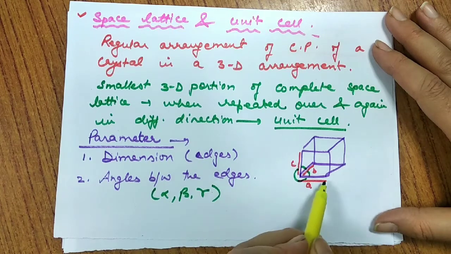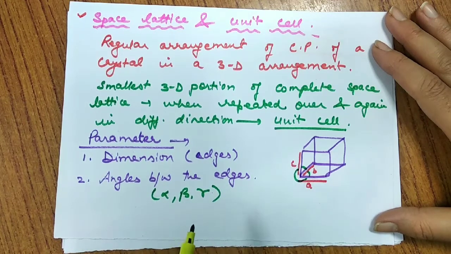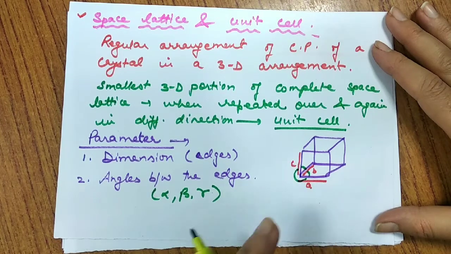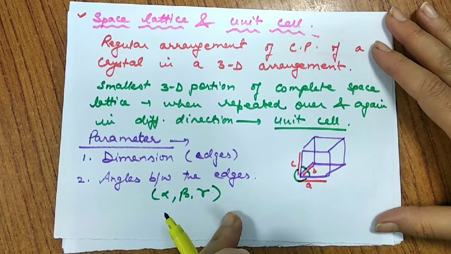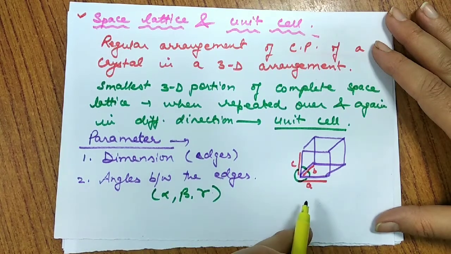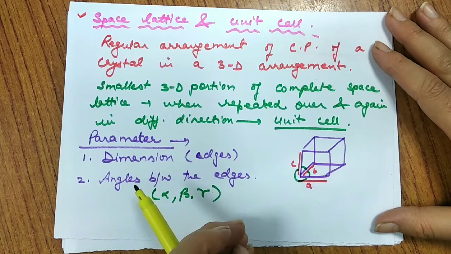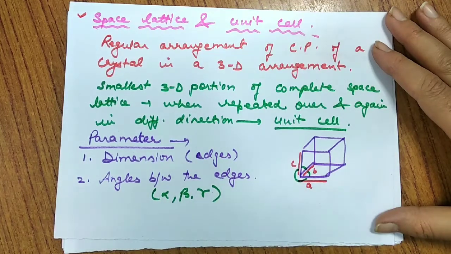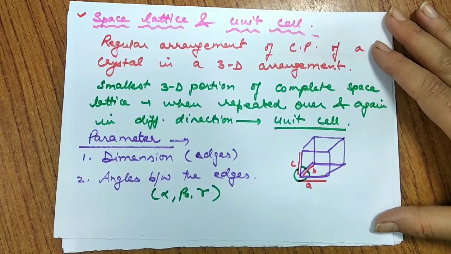If I say the cubic system, all these three angles are exactly the same and they are equal to 90 degree. So if we have all three dimensions the same, and all angles are the same, equal to 90 degree, I call that shape cubic. If A and B are equal but C is not equal, but all angles are equal to 90 degree, I get it as tetragonal.